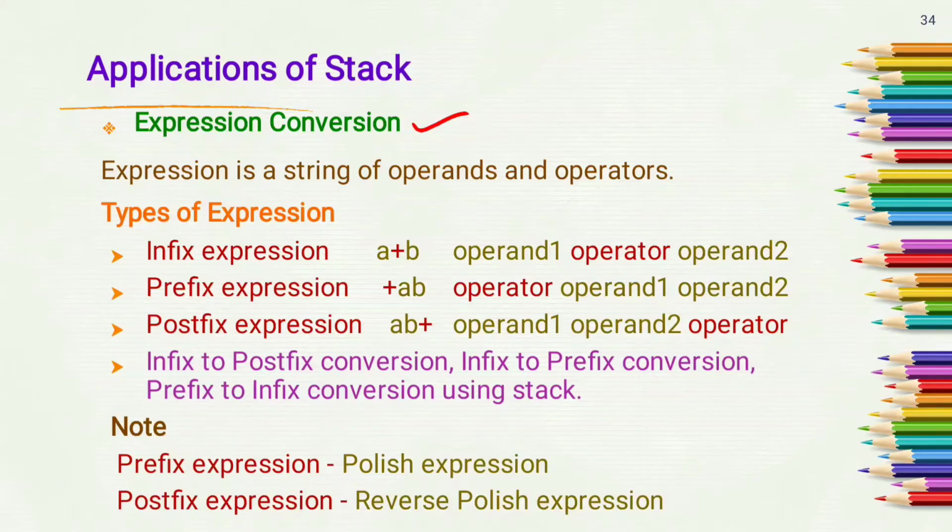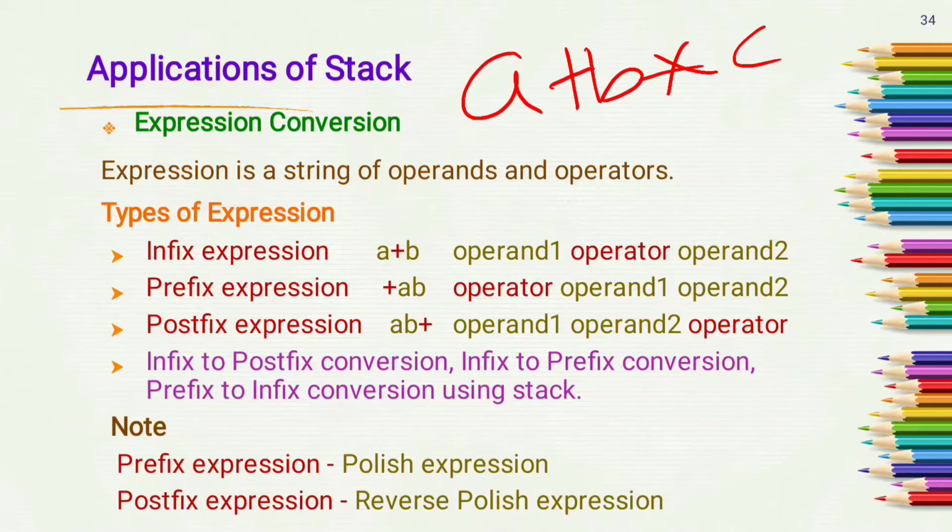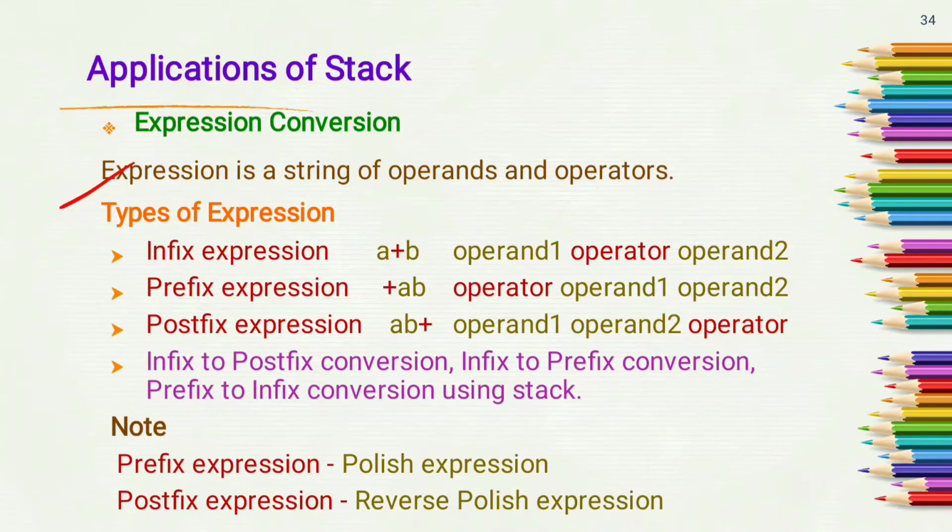First we have to know what is expression. Expression is a string of operands and operators. Like a plus b is an expression consisting of two operands a and b and one operator plus. This is also an expression consisting of three operands and two operators. Yes, there are three types of expression: infix expression, prefix expression and postfix expression.